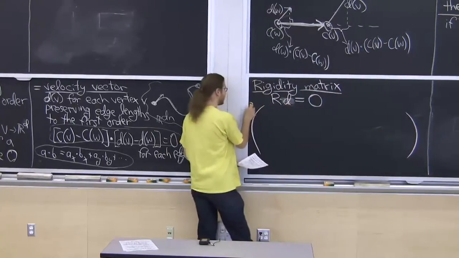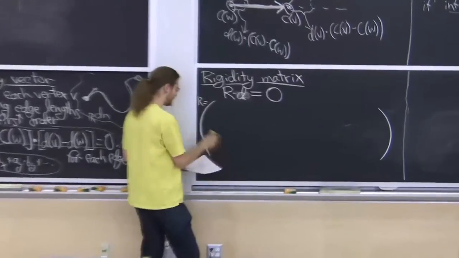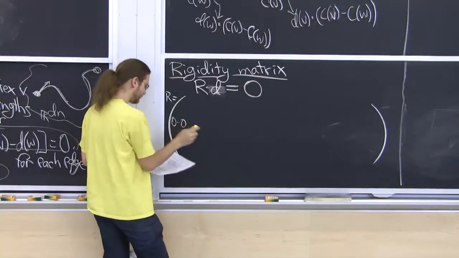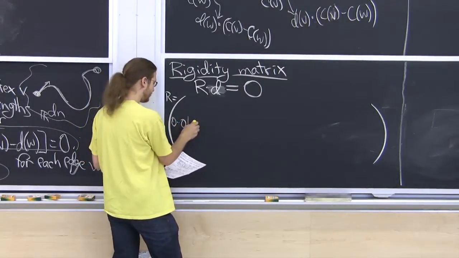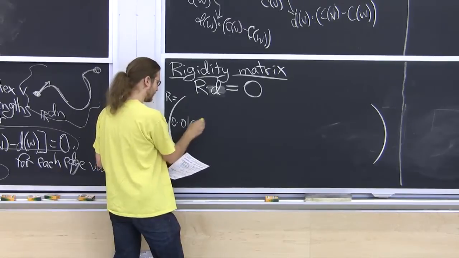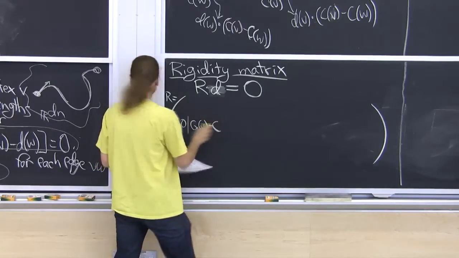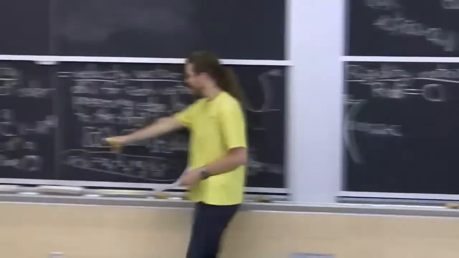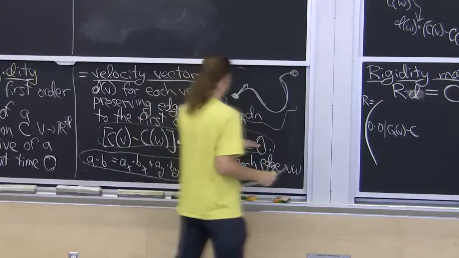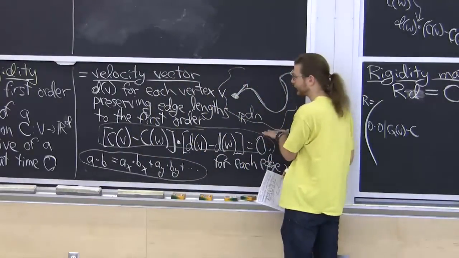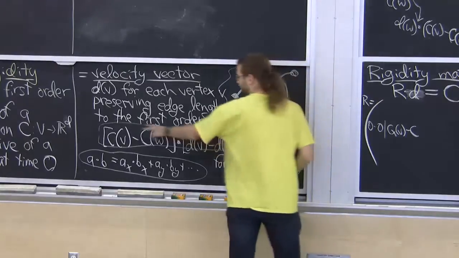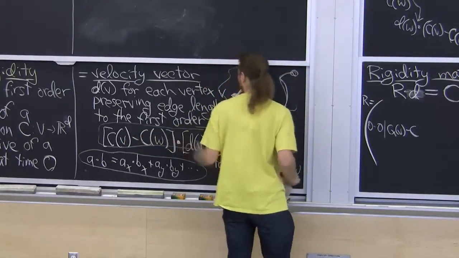My matrix R is going to have a row that has a whole bunch of zeros, and then at some point it has basically various versions of this vector. But because this is one equation, there's two parts to it in 2 dimensions.